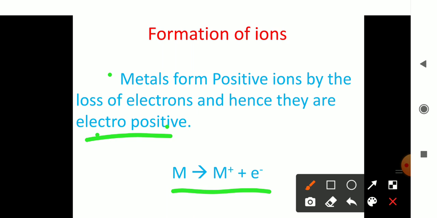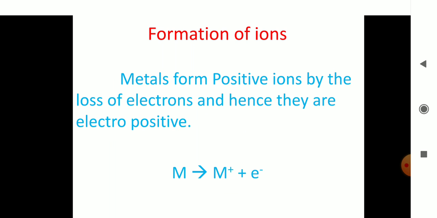And the equation which shows this property is given. M is the metal. By losing one electron, it becomes M plus. So M is the neutral metal atom, it is losing one electron and it becomes M plus. And one more thing we have to keep in mind, if a metal loses 2 electrons, then the charge of the metal ion will be 2 plus. If it loses 3 electrons, then its charge will be 3 plus. So the charge of a metal ion will be equal to the number of electrons lost by the metal atom. Is it clear? So, formation of ions: metals have the ability of losing electrons, and so they become positively charged ions. And this property is called electropositivity.